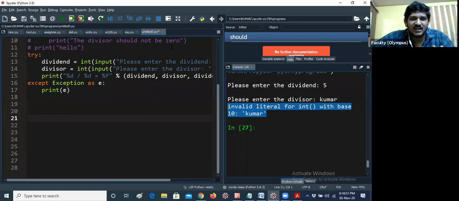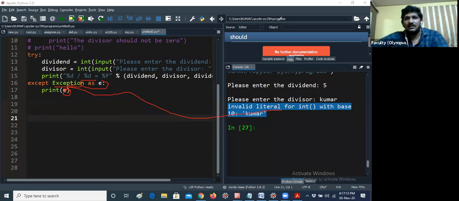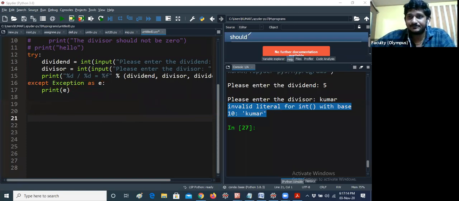This is one of the shortcuts, but I did not mention anything in the notes about this because it is very easy actually. But sometimes many students think that they have to display zero division error like that only. That's the reason I am telling you Exception is one of the predefined classes we have. If I am giving print e, automatically this message will be printed. That's all. Hope you're clear.